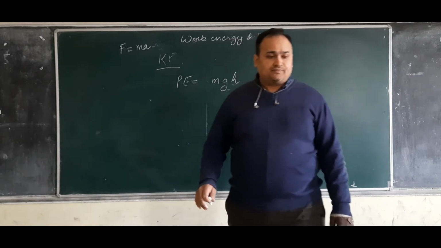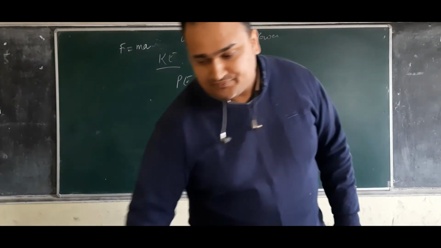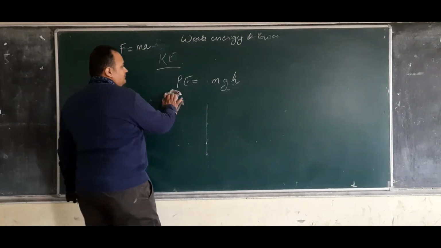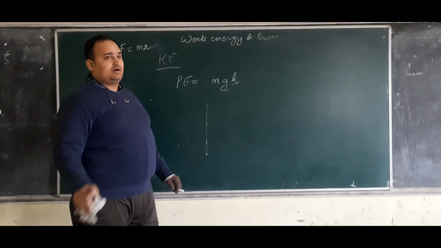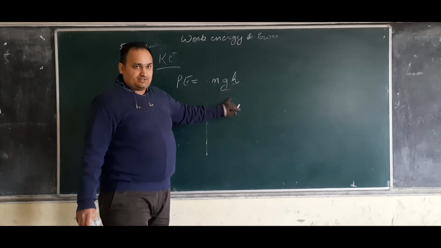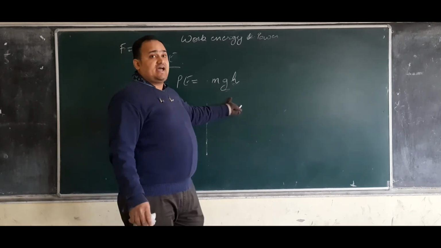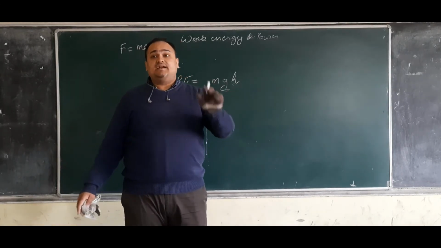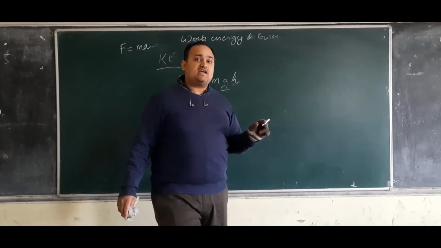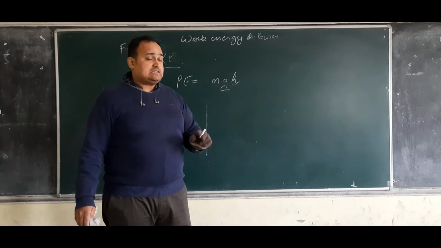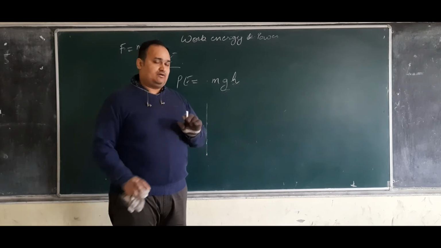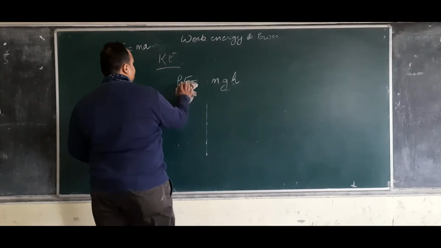Now, when we are dealing with this mgh situation and the kinetic energy situation, whenever you get a problem on mgh, make sure you are using g as 9.8. You will be using g as 10 only when it is provided in the question. If the authors say to use g as 10, then you are allowed to use it. Else, if they are asking for g, then you have to use the value of 9.8, which is for Earth. I hope you remember it from the chapter on gravity.